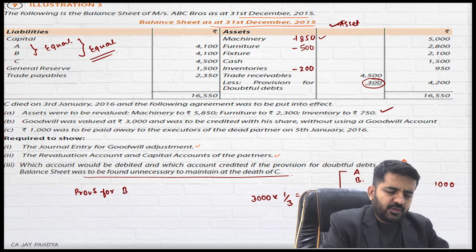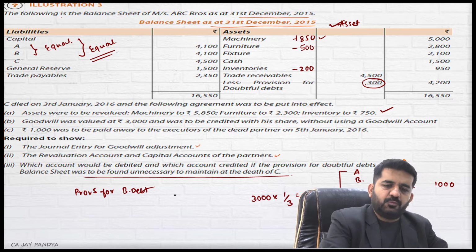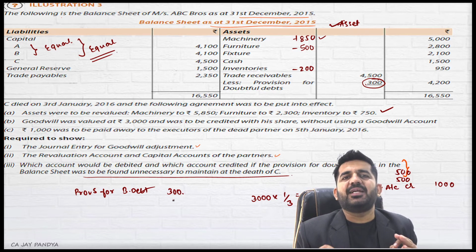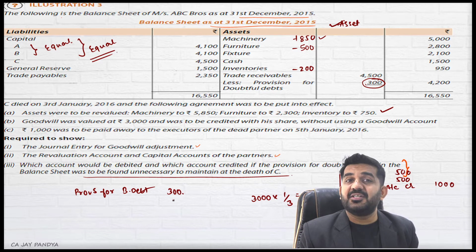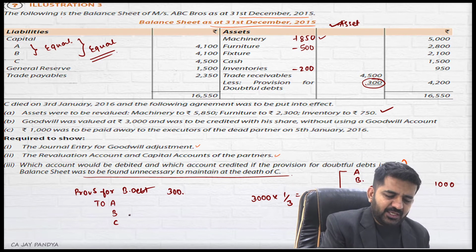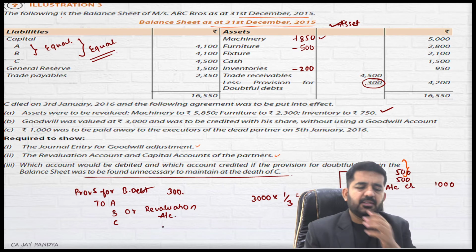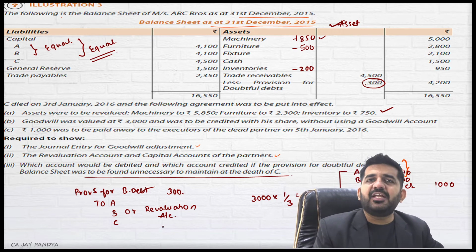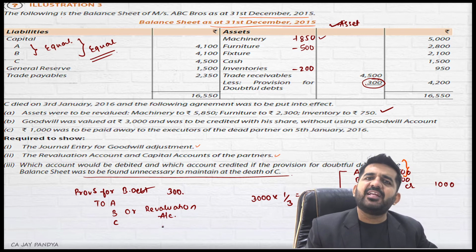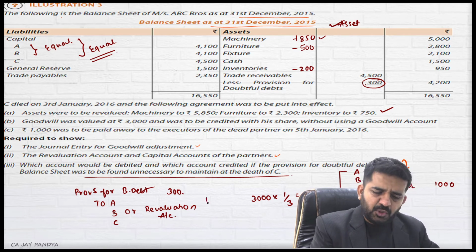Provision for bad debt or doubtful debt, and what is the amount? 300. Now understand, it should be ultimately credited to the old partners' capital accounts. So you can credit it to A, B, and C, or you can credit it to the revaluation account. Ultimately, the revaluation account profit is also transferred to A, B, and C. You can directly credit it to A, B, and C in equal ratio. So it will be 100, 100, and 100.